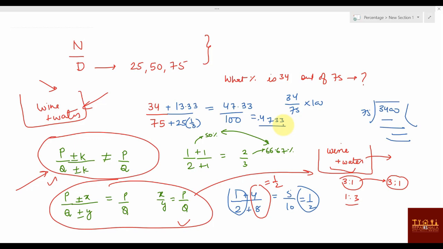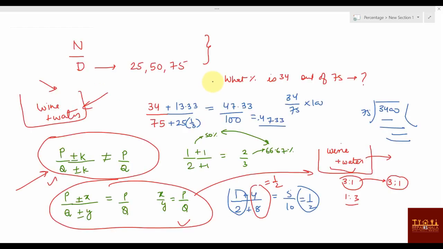SSC asks these types of questions. They'll be giving you values like 26.67 divided by 75, or they will not directly ask you, it will be a by-product of some question, and you cannot afford to spend more than 4-5 seconds to solve this. If you divide 26.7 by 7.5, it will take a lot of time. Before that, I just forgot to tell you one thing. You can approximate the answer. That is the first thing you should do. Approximating the answer should be the first thing you go for.